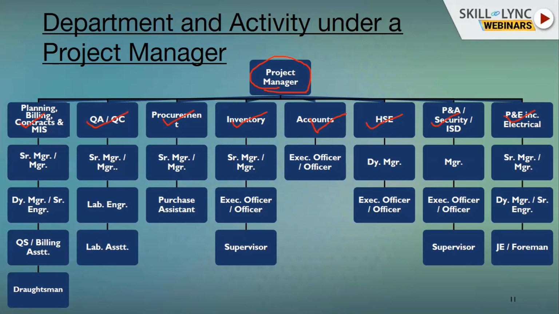Okay, so if you see this organization chart critically, there are several levels of people required. So what does a project manager need to check? The project manager needs to check each and every department, the requirement of people. How many people are required? Suppose in planning we need 2 managers, 1 deputy manager, 5 quality engineers, 2 draftsmen.